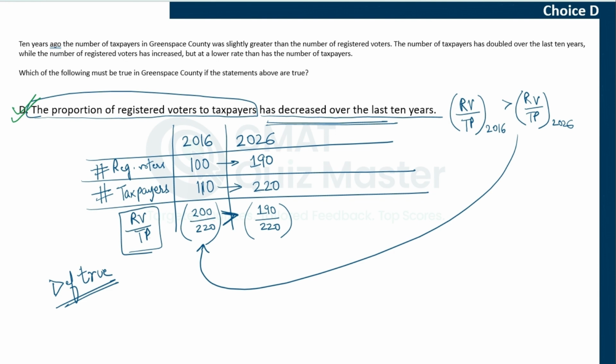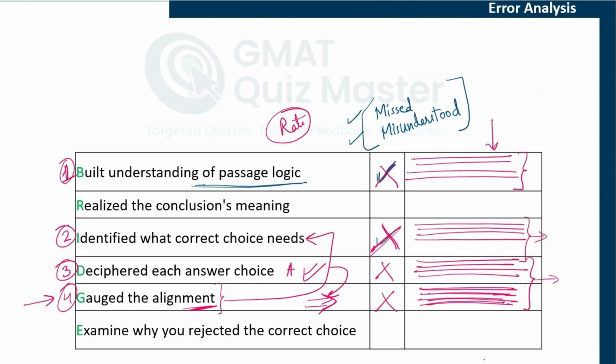If you rejected this answer choice, you need to understand why. This is a question that you need to answer: why did you reject the correct answer choice? Most likely, you assumed some incorrect numbers, or you did not draw the correct inference or conclusion. Whatever the reason, mention it here, because these proportions are important to understand. You are learning about them using these easy questions, but if you understand them completely, you will be able to apply them directly in more difficult questions. So you need to understand these proportions and how they can change very clearly.